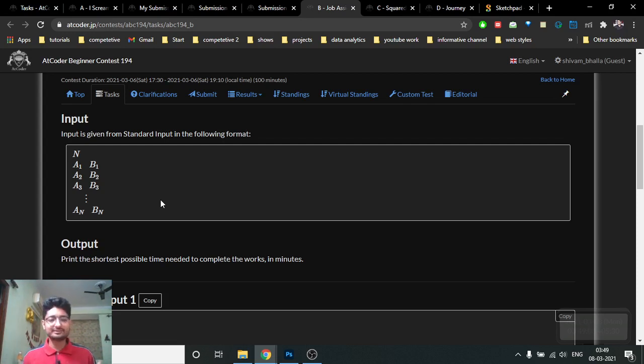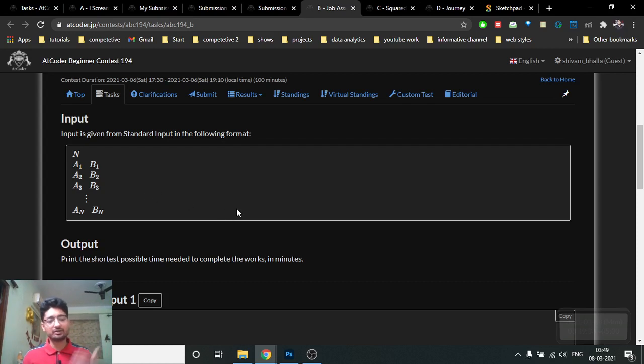But if both these assignments are given to different persons, both will start working on their assignment at the same time, and the first person will complete the assignment in 4 hours and the second person will complete in 10 hours. So after which hour are both the assignments completed? After the maximum of both of them, because both have started at the same time, and the first will complete after 4 hours and the second after 10 hours. So after 10 hours eventually both the assignments will be over. But if both assignments are to be done by yourself only, then you have to complete them one by one. So 4 plus 10 is equal to 14. I hope you get the point.